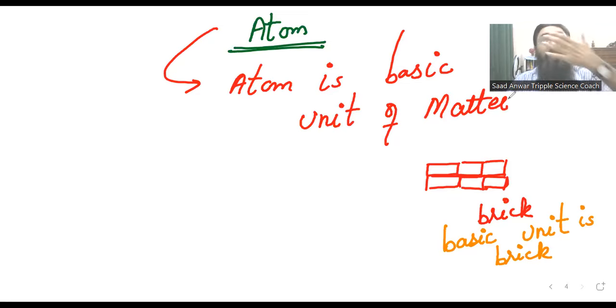I am exhaling air out. This is carbon dioxide. This is also matter. You know, gas occupies space. Whenever you fill a balloon, you can experience this. Gas is also a form of matter. Although we cannot see gas, yes, gas exists. Similarly, we cannot see an atom with the naked eye, but the atom exists. Atom is the basic unit of matter.